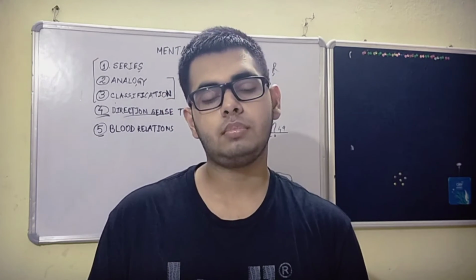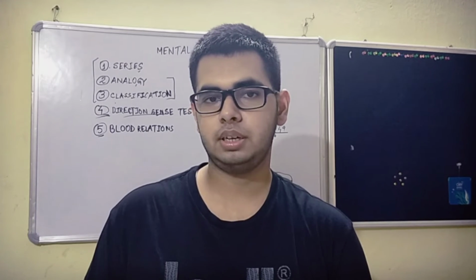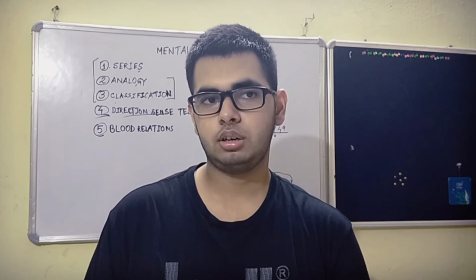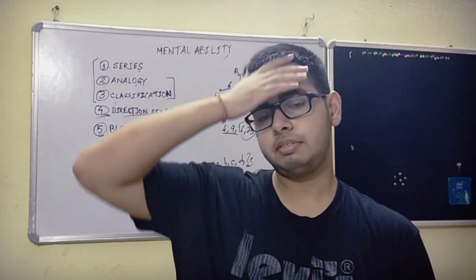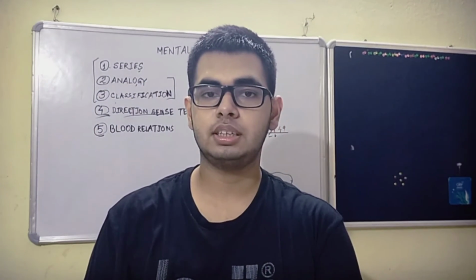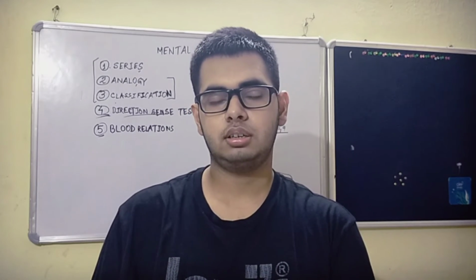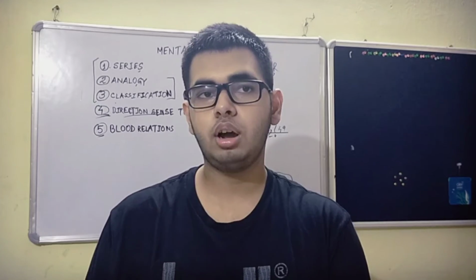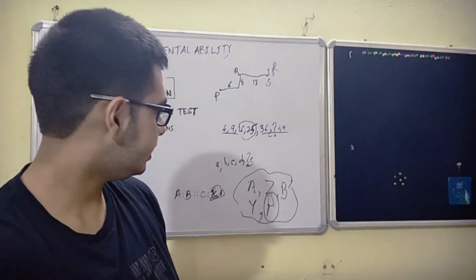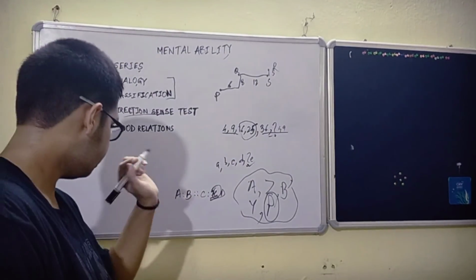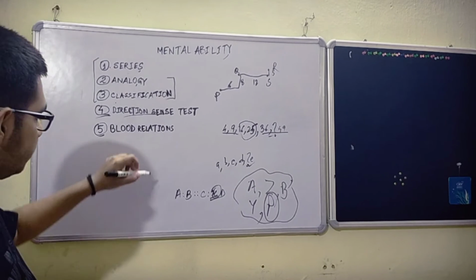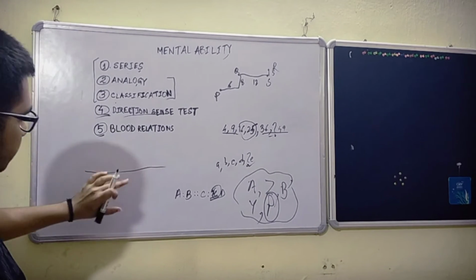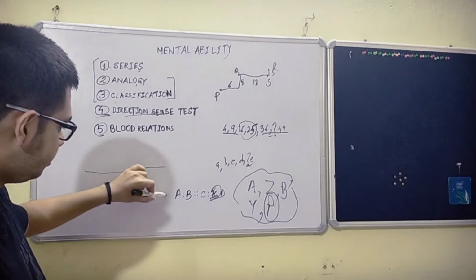And again, blood relations is actually not that difficult, but what makes it difficult is they will give you lots of information and try to make you all jumbled up. You'll get confused that so many things are given there, how will we identify it. But there is a technique for blood relations. This is a tip or trick I am giving you: when you are solving a blood relations question, try to make this.